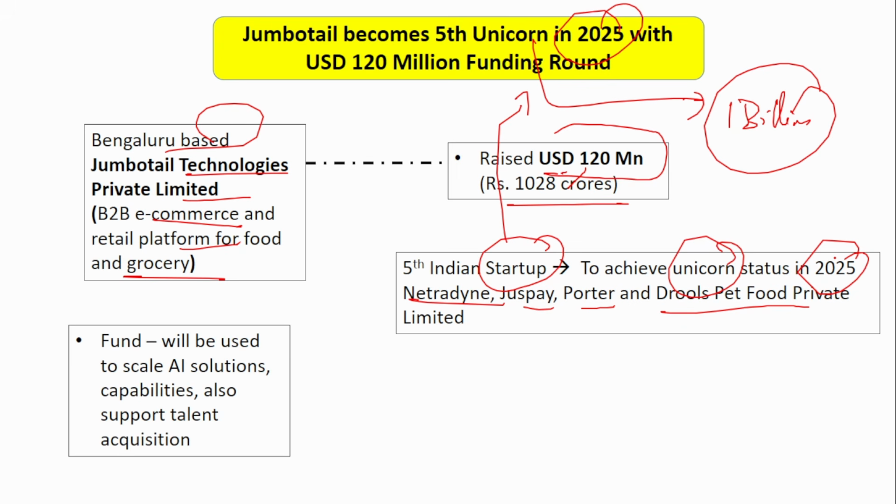The $120 million that has been raised will be used to scale the AI solutions capabilities and also support talent acquisition. That is, this money will also be used in the recruitment process. The CEO of Jumbo Tail is Karthik Venkateshwaran.